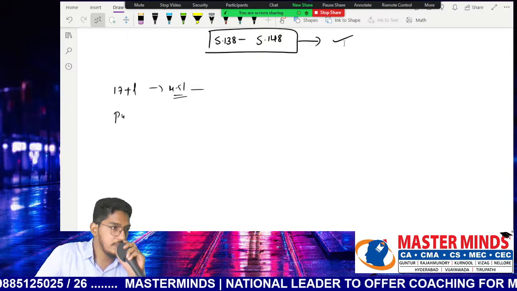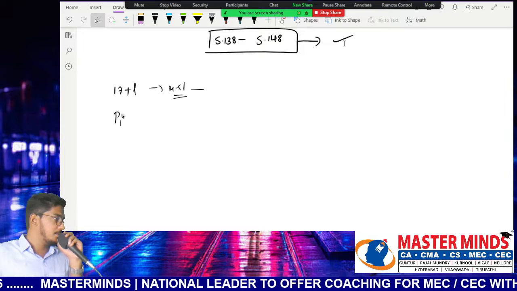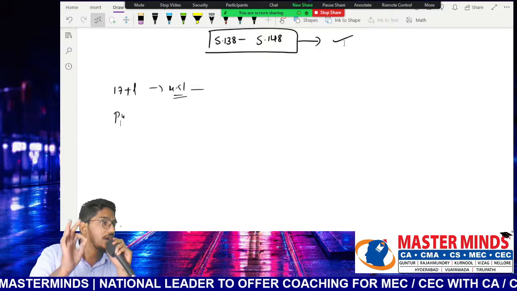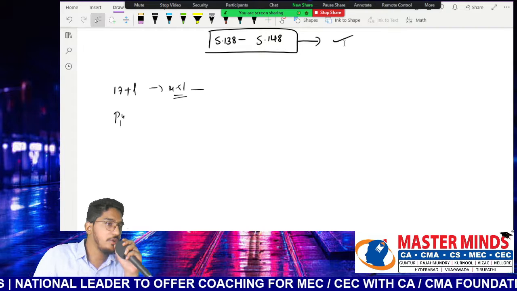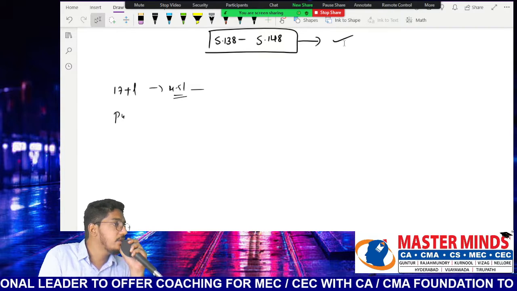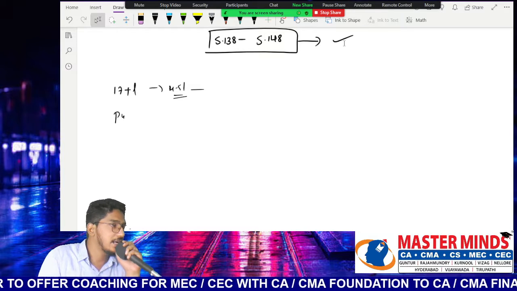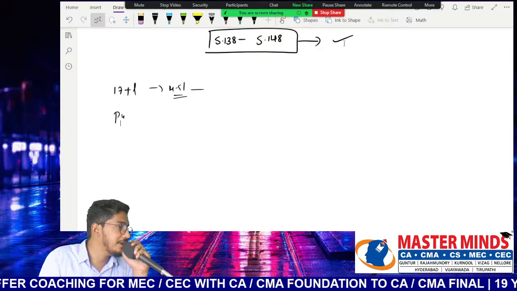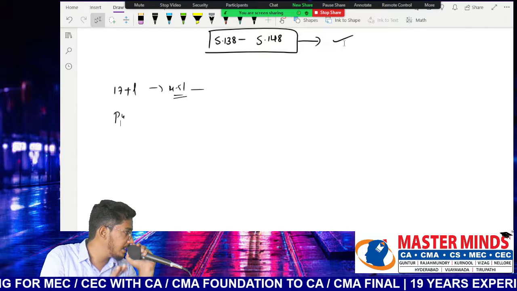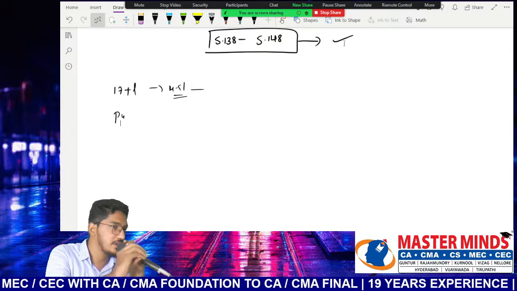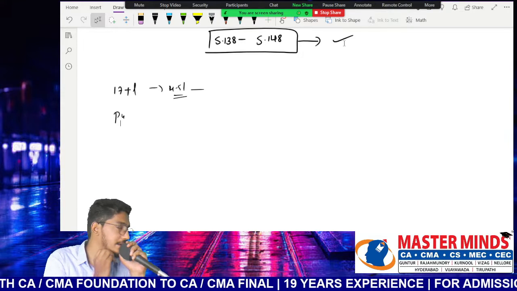Listed companies only. Now all these companies which are incorporated in India are required to get their accounts audited, irrespective of whether you are running the business or not, whether you are having profits or not, whether you are having cash flows or not, that doesn't matter. Each and every company is mandatorily required to get their accounts audited. There is no exemption given to any company. It is mandatory for all the companies to get their accounts audited.